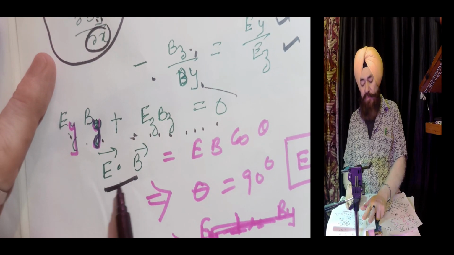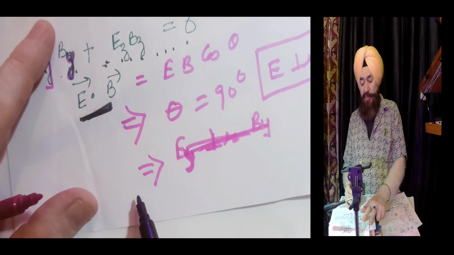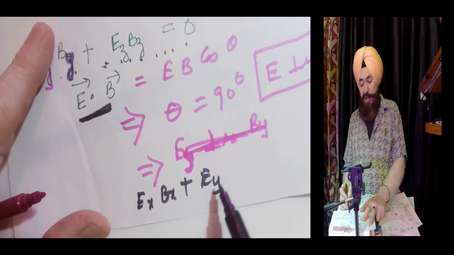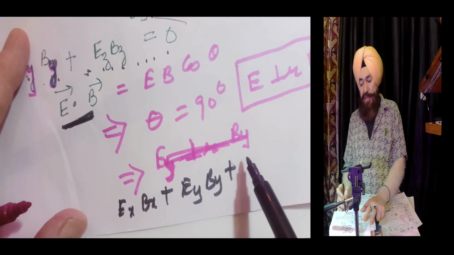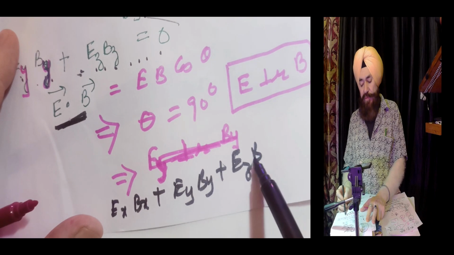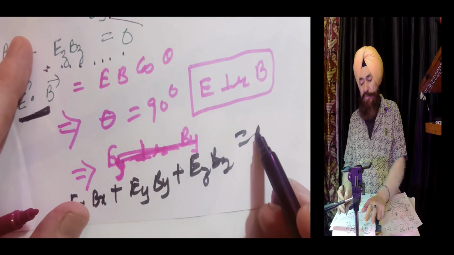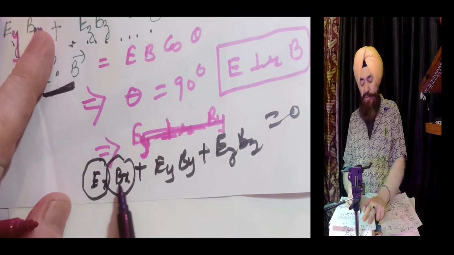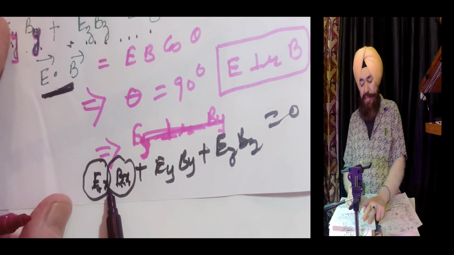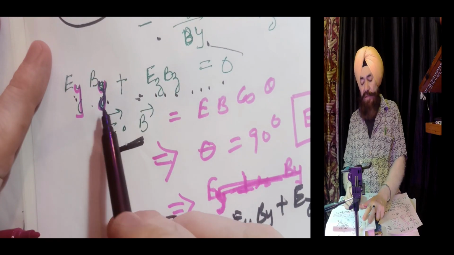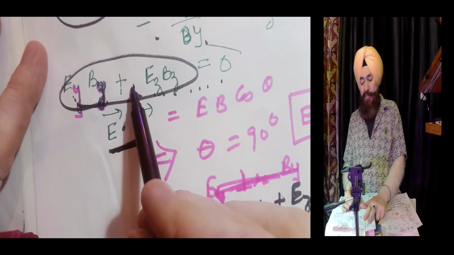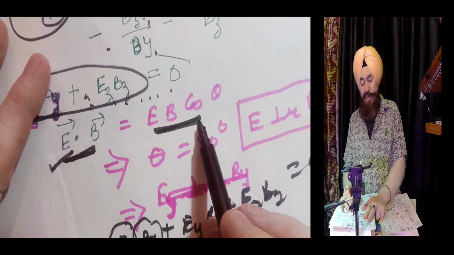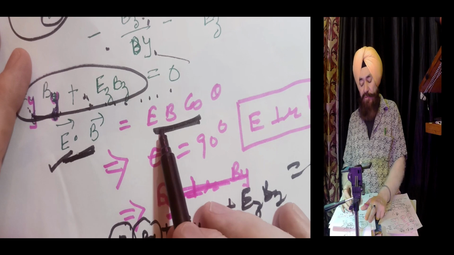That means if you open the dot product, you will have Ex Bx plus Ey By plus Ez Bz equals 0. But we already proved there is no longitudinal nature, no component of E and B along the x-axis. So what are we left with? Only the two terms. That means this can be written like this. That means it is EB cos theta. Okay, what is EB?